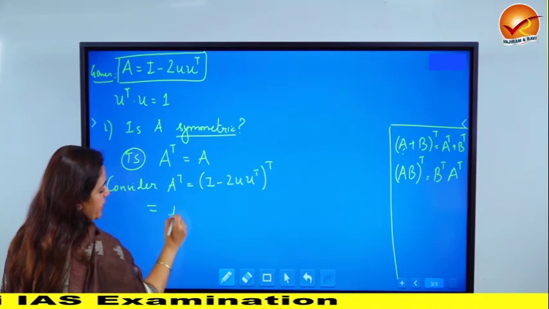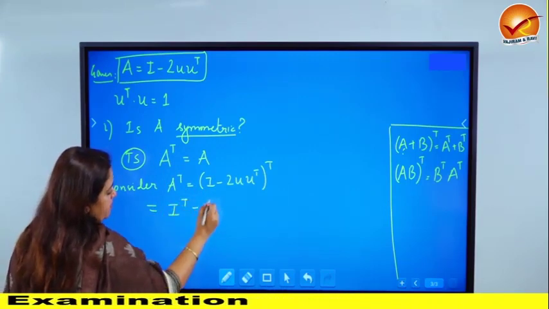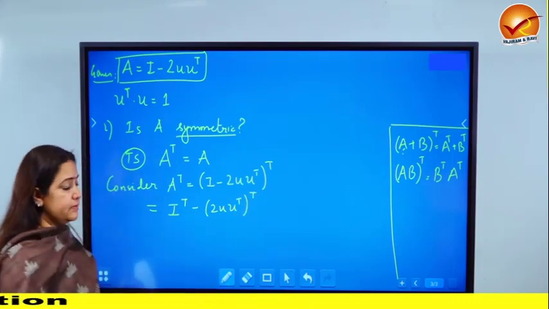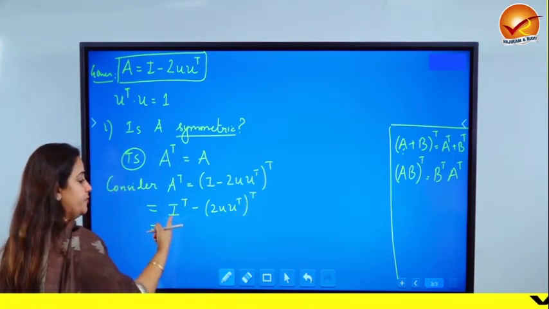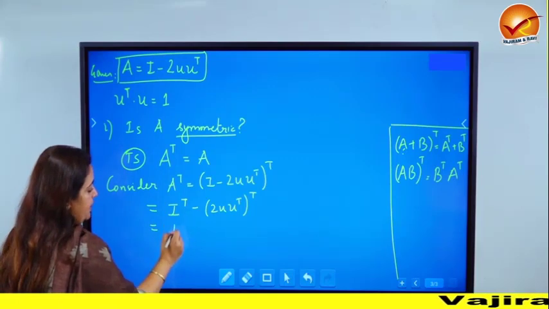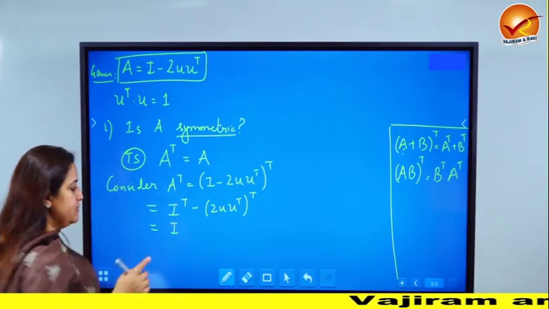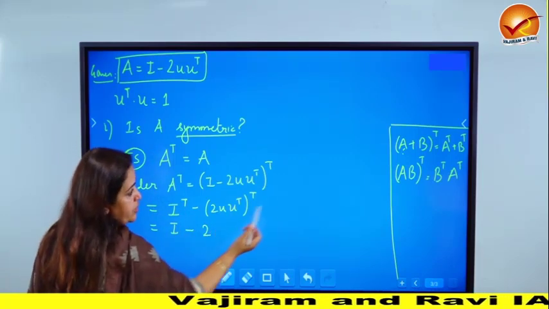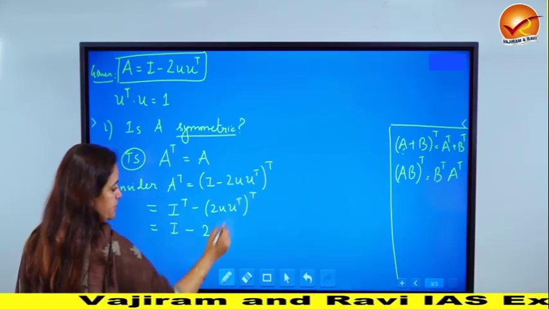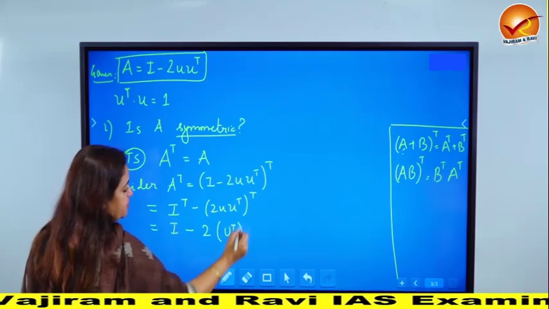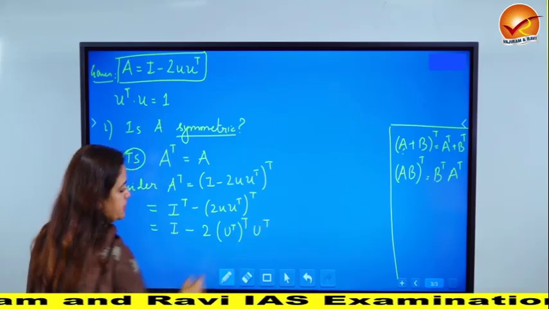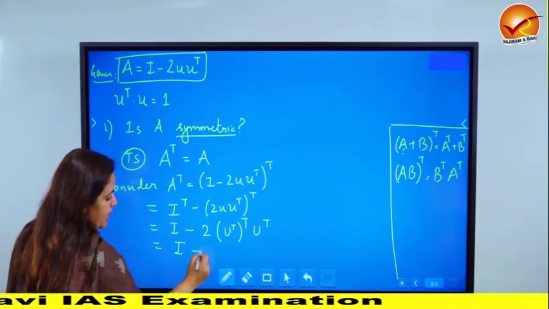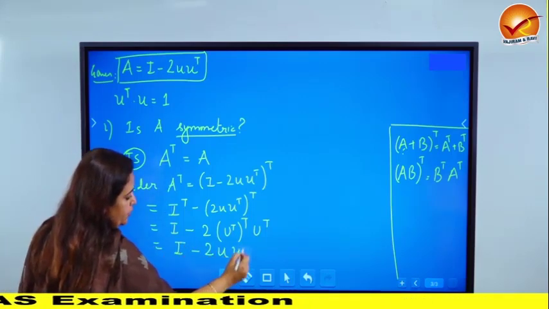So when I open this up, what do I get? I transpose minus 2 U transpose and the transpose of this. So what is the transpose of the identity matrix? It will just be I, because if you change the rows and columns, nothing changes here. 2 is a constant, so it just comes out. U transpose, I apply the product rule because you're taking the transpose. So it will become U transpose transpose into U transpose. Now the transpose of a transpose will be the same thing back again. So it will become I minus 2 U transpose.